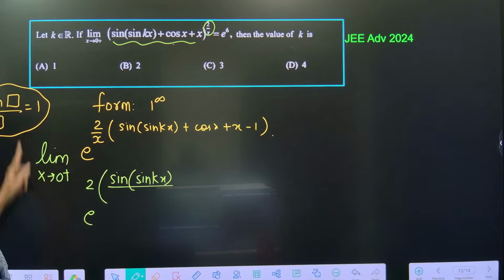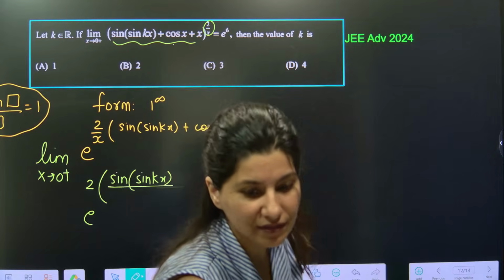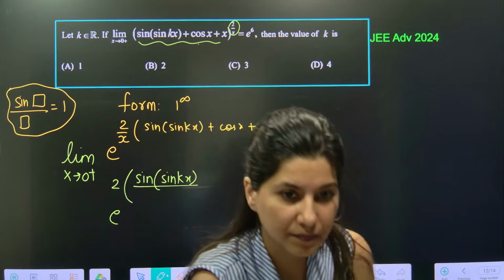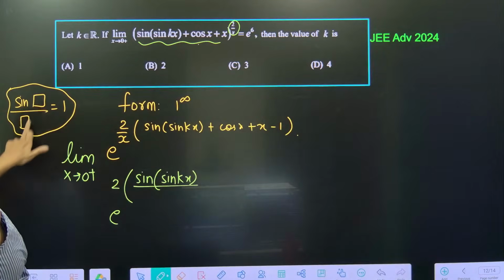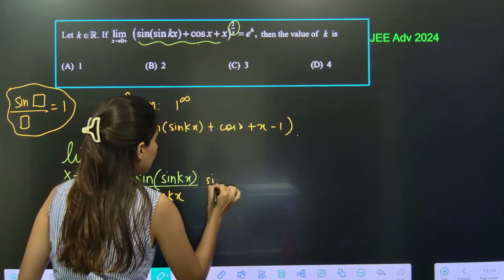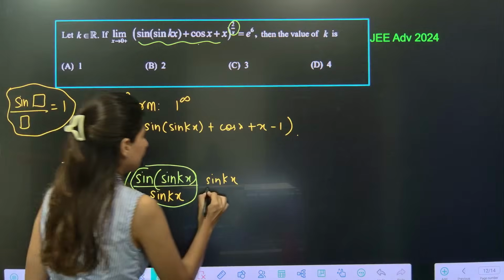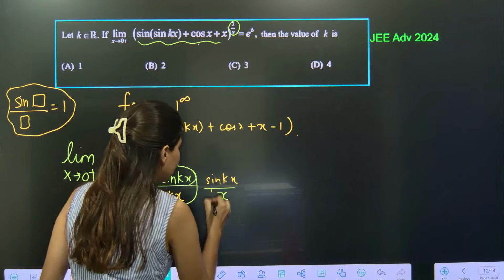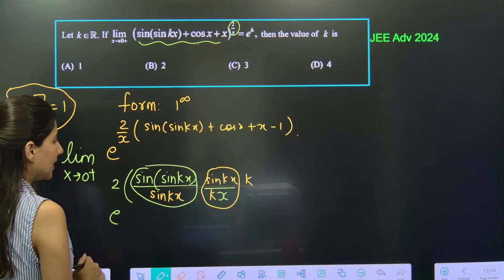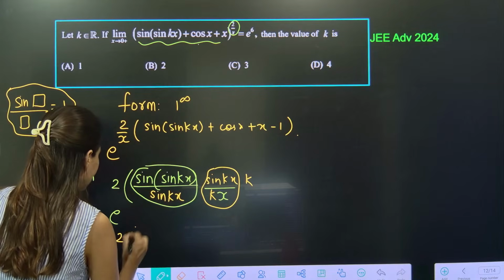Do you remember this result? Sine of 0 by 0. So what I am trying to do is create sine kx and sine kx, so that this becomes 1. x is already there. Now let me multiply k and k, so that this is also 1. So only k is remaining then. Okay, so this part is sorted. So this part will be e power 2 is there, k.